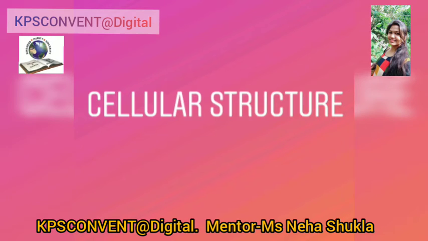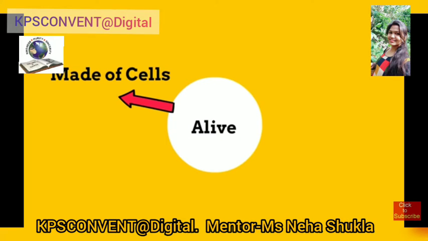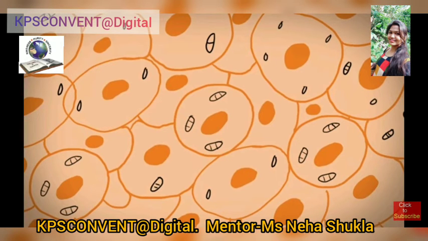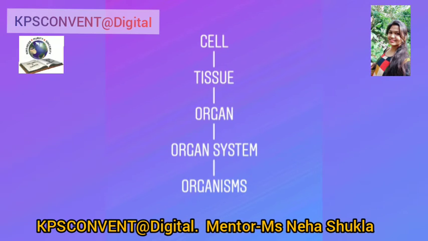Cellular structure. All living things are made up of cells. Cells are the building block of our body. A group of cells come together to form tissue. Tissue joins together to form organ. Organs come together to form organ system. And various organ systems come together to form organism.